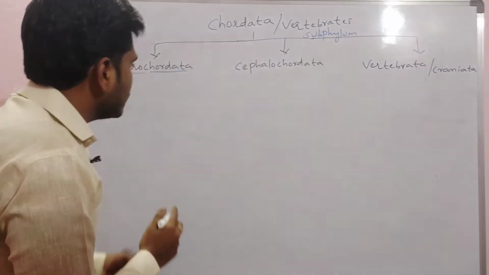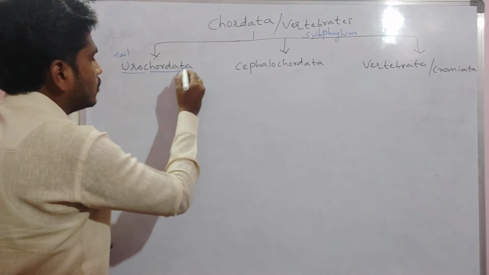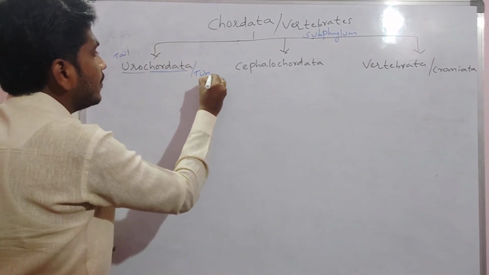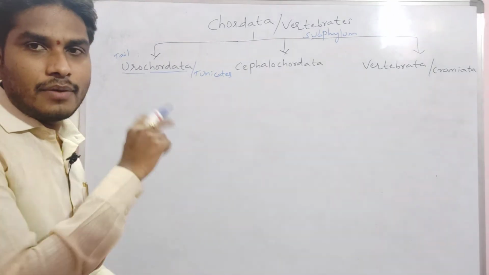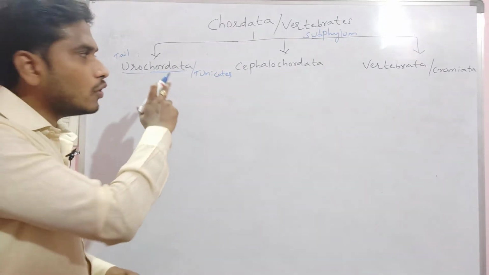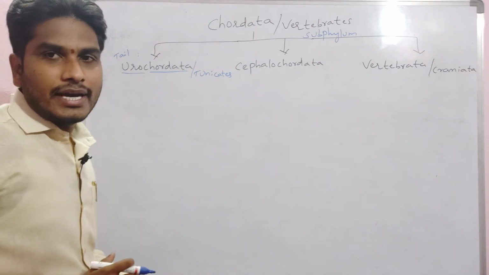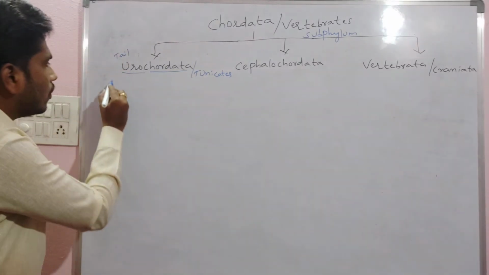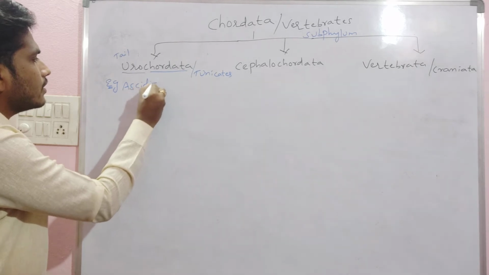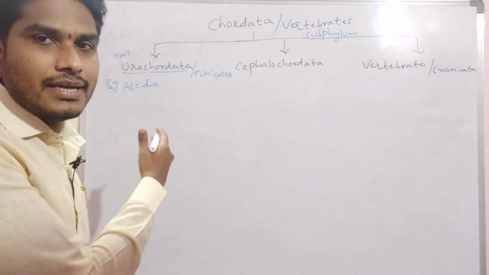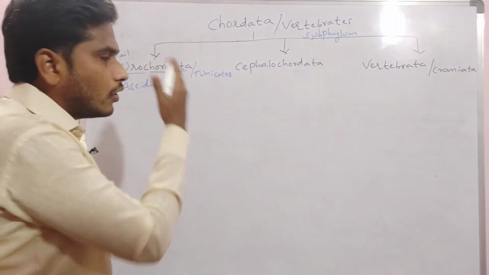Urochordata, also called tunicates, because they have a tunic layer. They are covered by an outer tunic layer. Hence we also call the Urochordata tunicates. Examples of the Urochordata are Ascidia or Ascidians, and Salpa also.